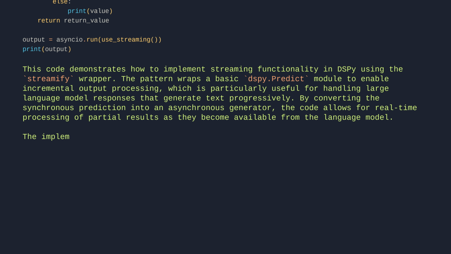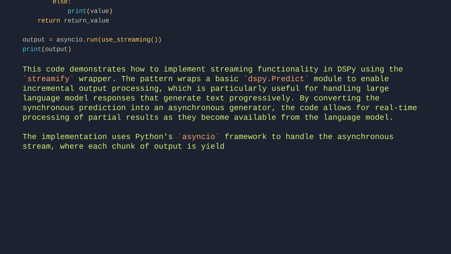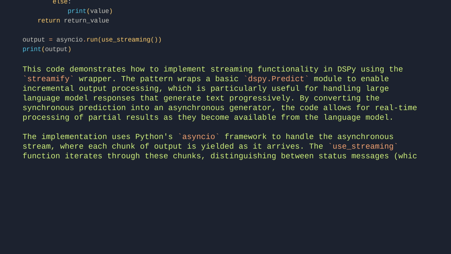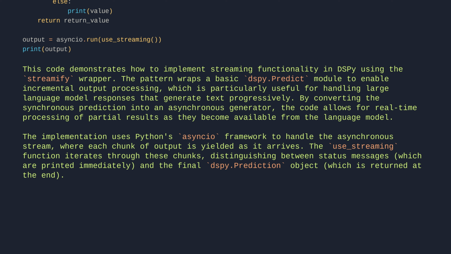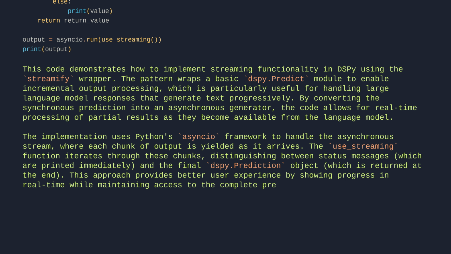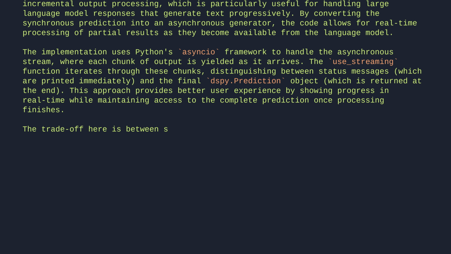The implementation uses Python's Asyncio framework to handle the asynchronous stream, where each chunk of output is yielded as it arrives. The useStreaming function iterates through these chunks, distinguishing between status messages, which are printed immediately, and the final dspy.Prediction object, which is returned at the end. This approach provides better user experience by showing progress in real time while maintaining access to the complete prediction once processing finishes. The trade-off here is between simplicity and control.